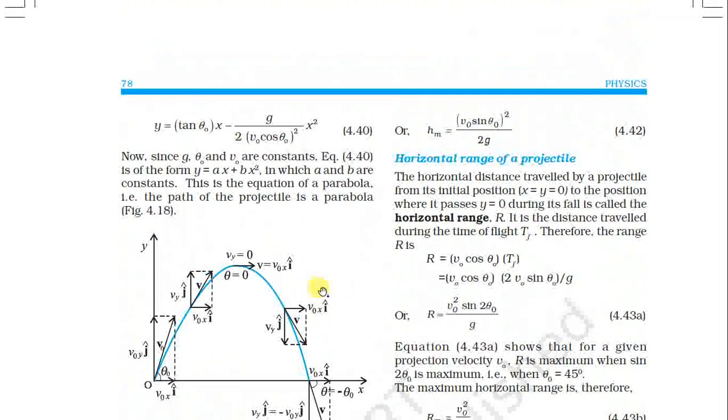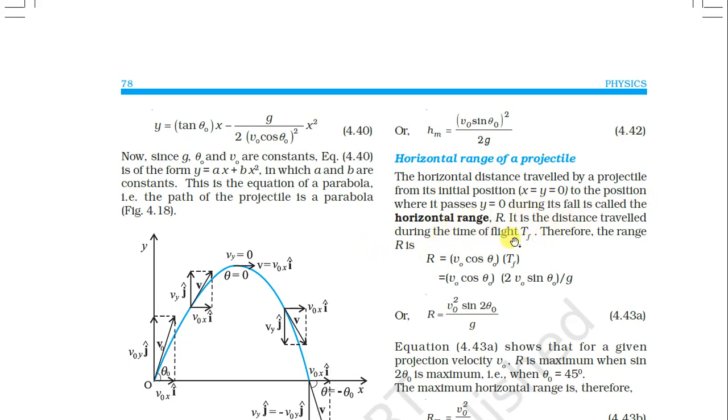Now see here, the horizontal range of the projectile. The horizontal distance traveled by a projectile from its initial position, x equals y equals 0, to the position where y equals 0 again during the fall, is called the horizontal range. So R is the distance traveled during the time of flight Tf.